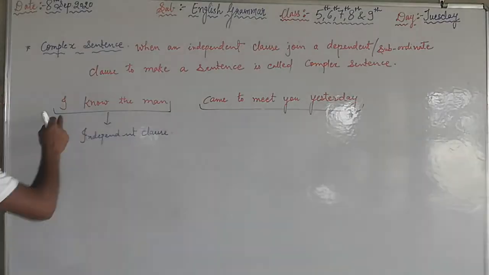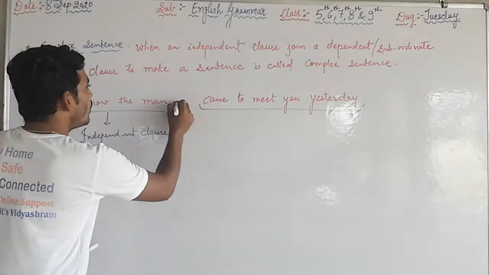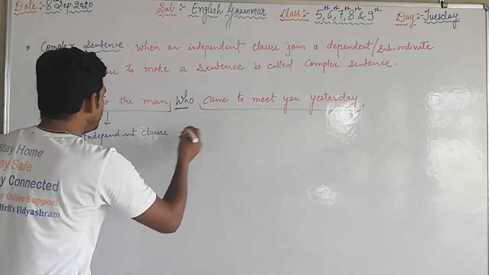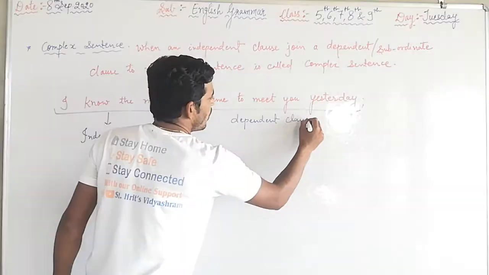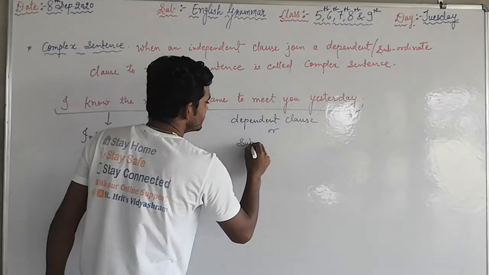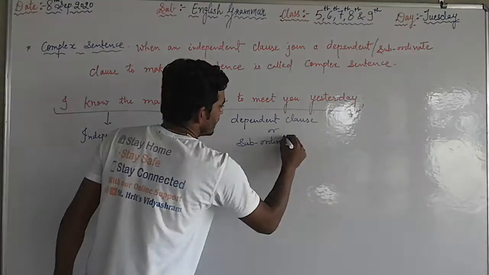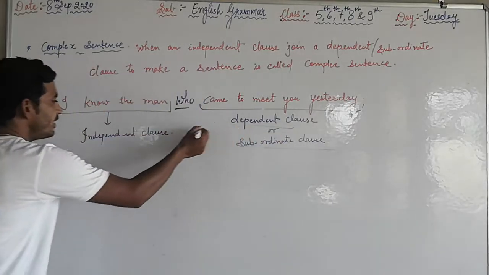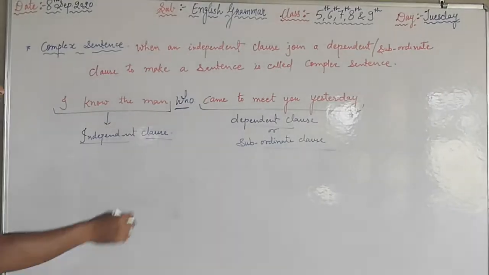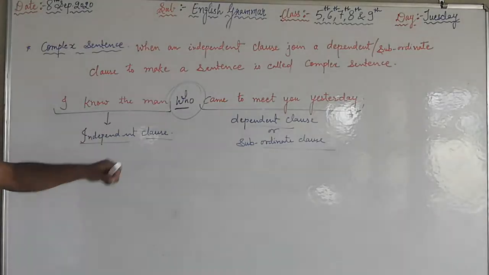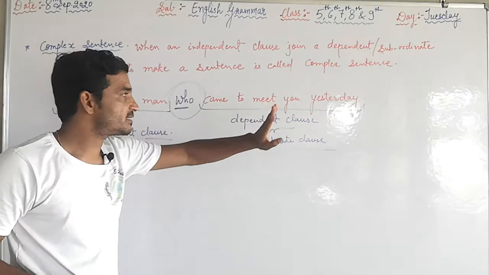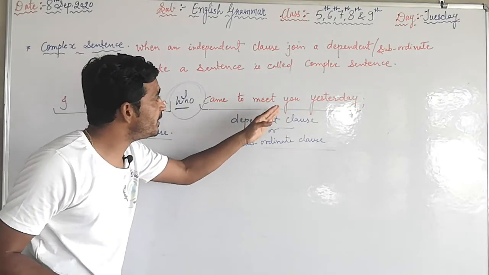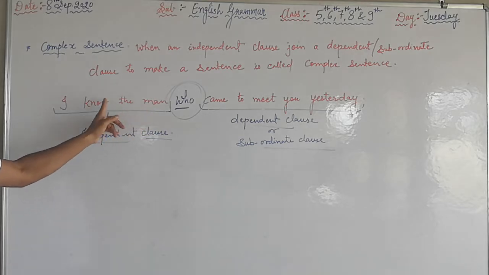Now I join this dependent or subordinate clause to the independent clause by a suitable conjunction. Now this is the complete sentence: I know the man who came to meet you yesterday. Okay. See one more example.